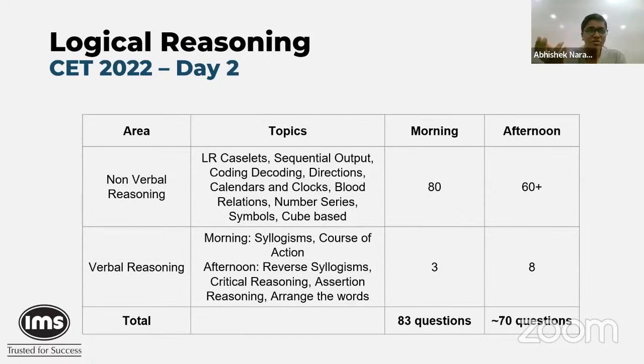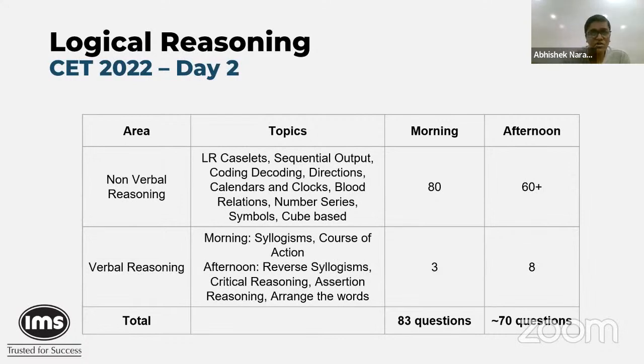But in the afternoon section, we had this strange question of arranging the things in a sequence. Now we can talk about the questions, but then there was arranging logically some 4 or 5 things. There was one question on reverse syllogs, where, for example, the conclusion will be given, and then which of the 2 statements can be used to infer the given conclusion. So all of those things together gave us 8 questions.